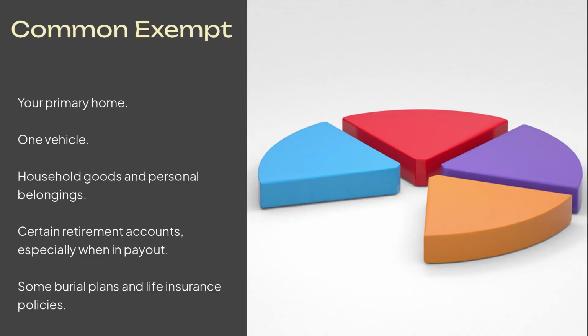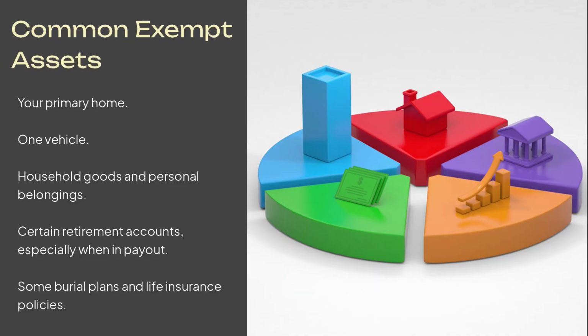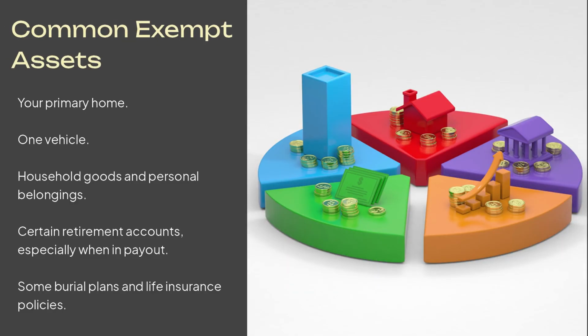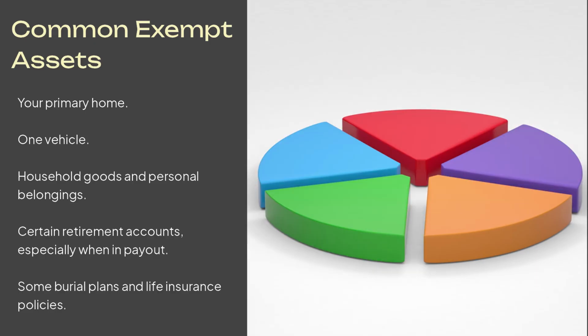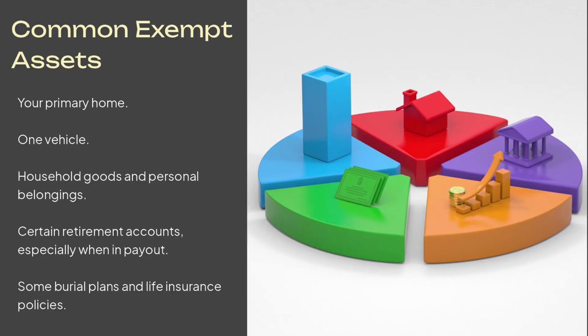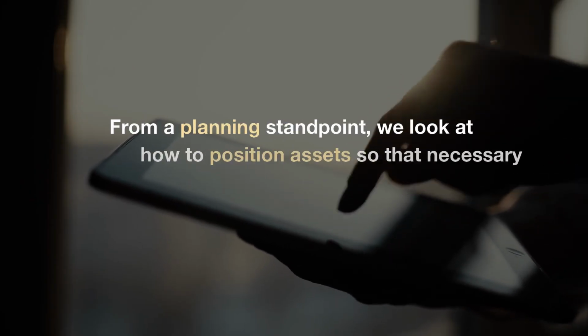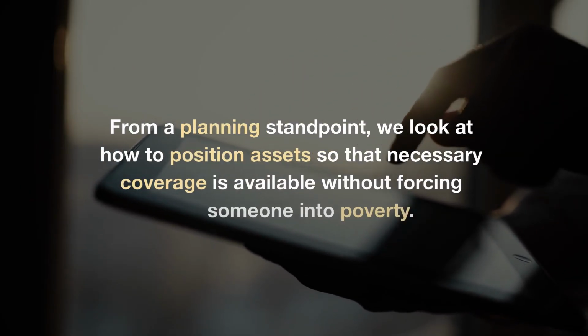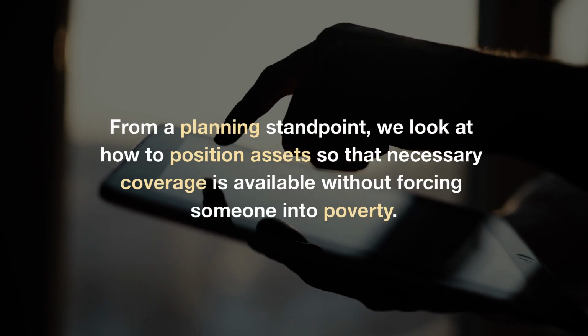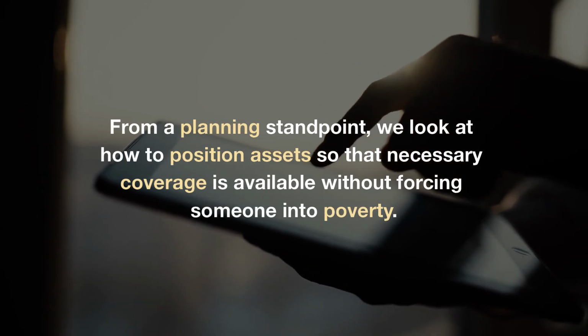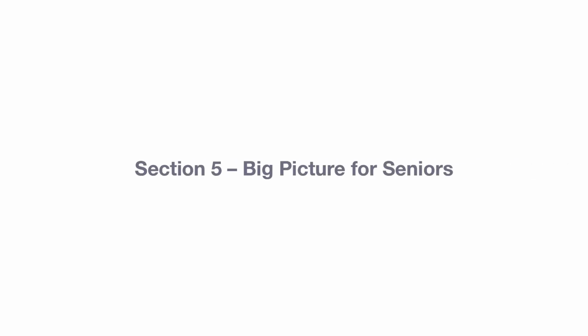Remember, not everything is countable. Common exempt assets include your primary home, one vehicle, household goods, and personal belongings, certain retirement accounts especially when in payout, and some burial plans and life insurance policies. From a planning standpoint, we look at how to position assets so that necessary coverage is available without forcing someone into poverty.